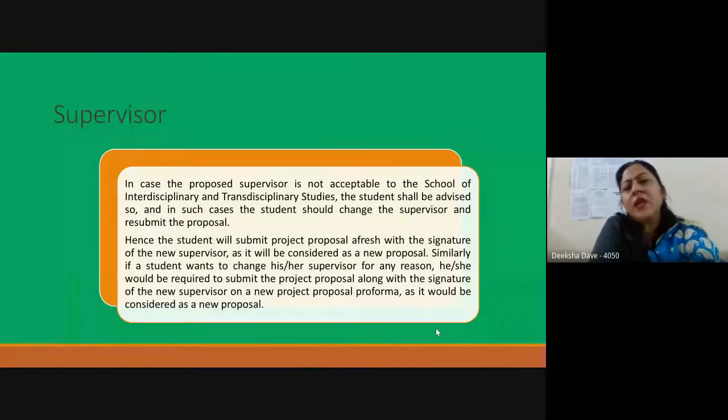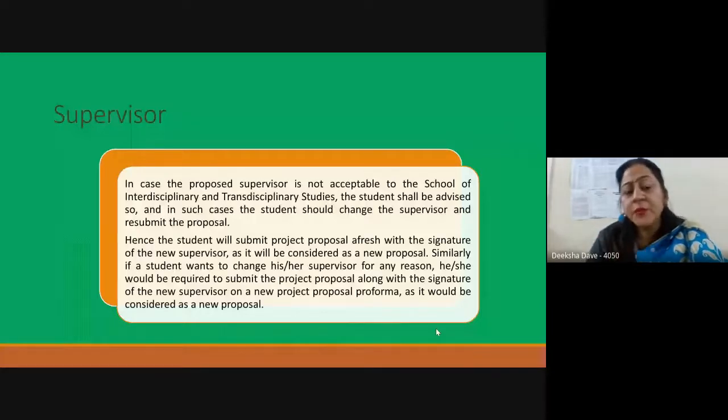If your topic does not match with the expertise of the supervisor, then we are not in a position to approve that project supervisor, so you have to resubmit the proposal. There is no problem if your project supervisor is not approved by us. We will suggest some person from the headquarters, the student has to change the supervisor in that context, and resubmission of the proposal has to be done.